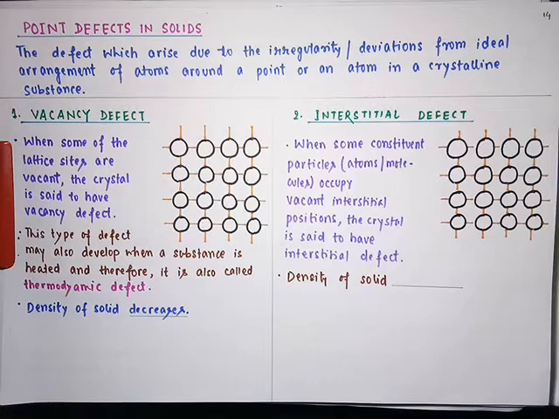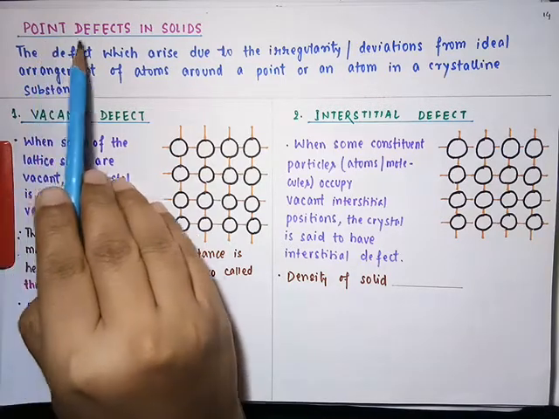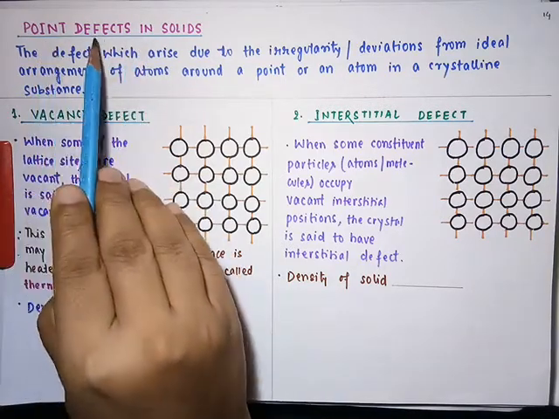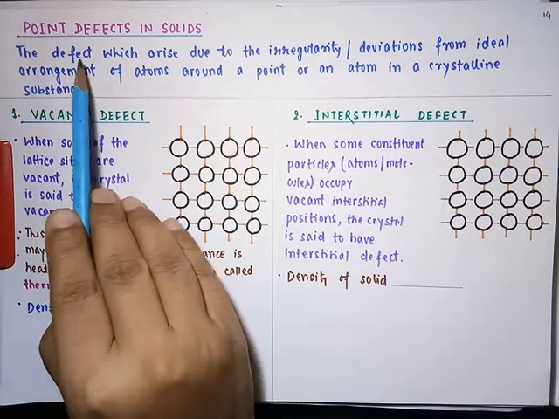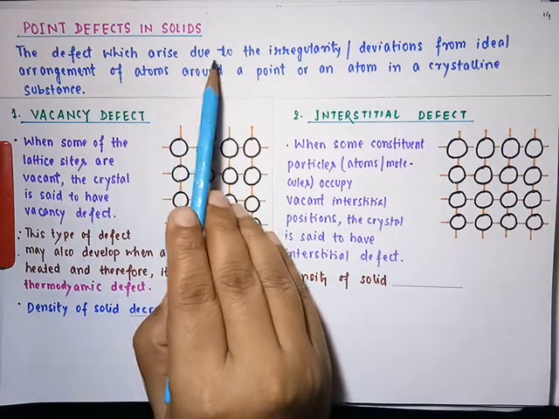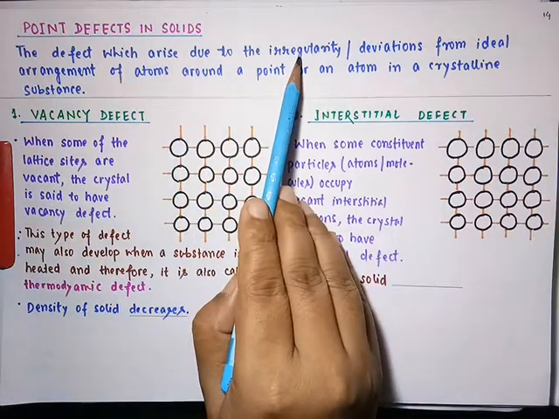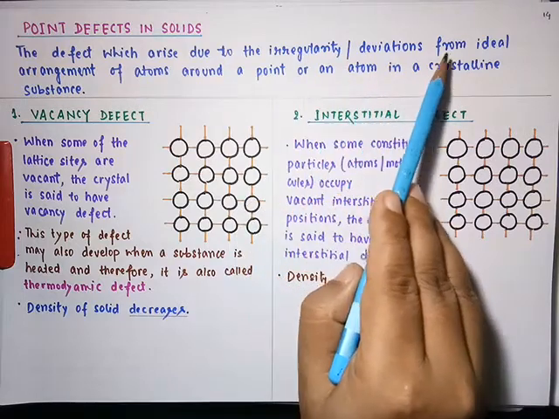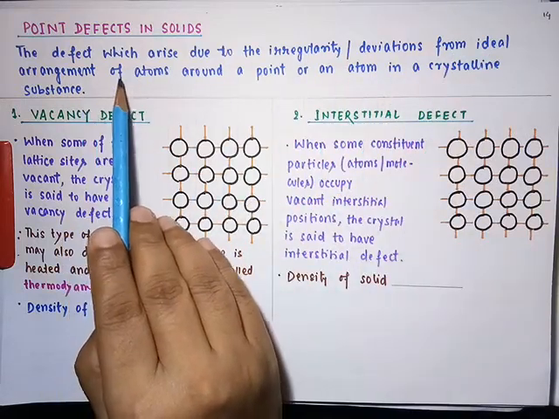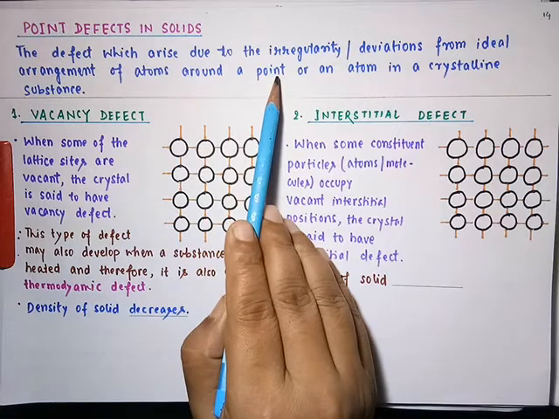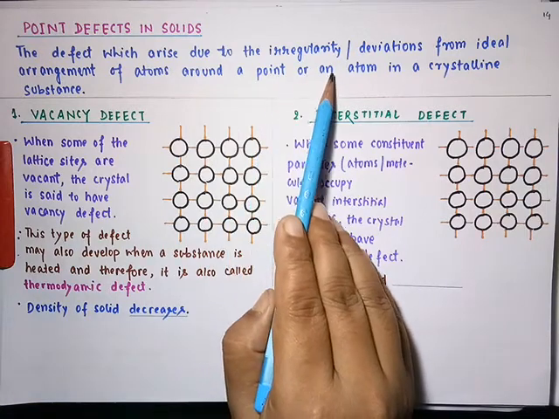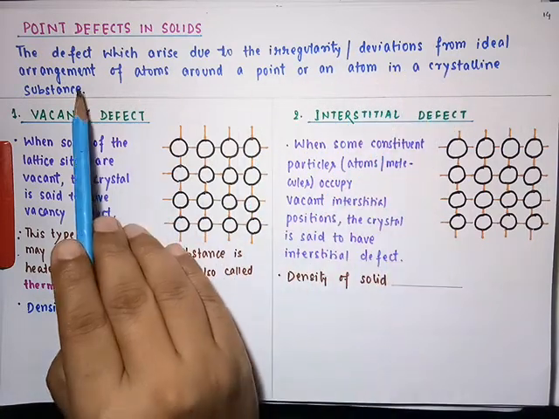Now students, what is point defect? Let us work through it. Point defects in solids: the defect which arises due to the irregularity or deviation from ideal arrangement of atoms around a point or an atom in a crystalline substance.